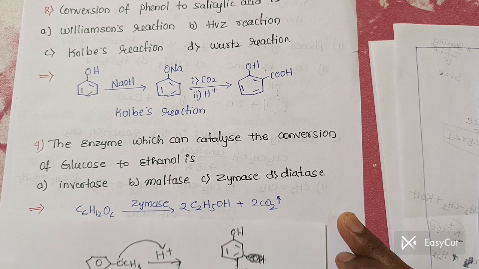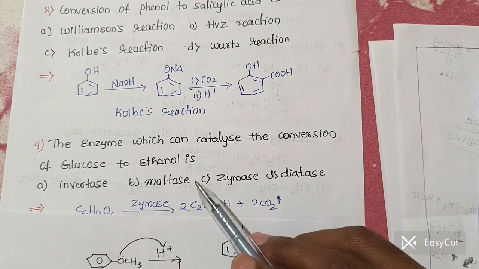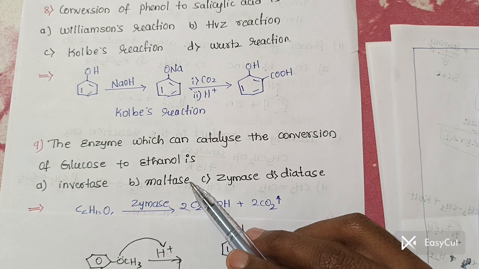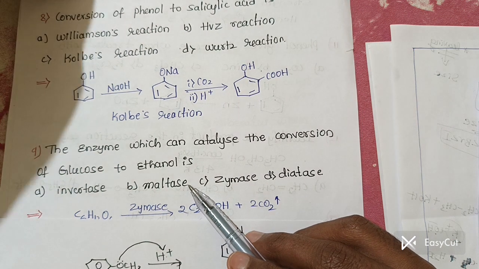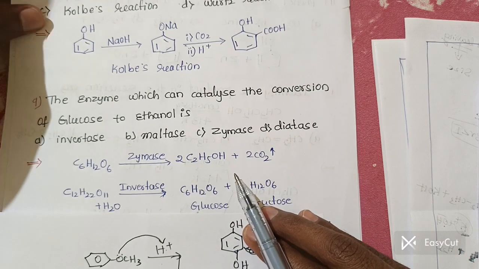The next one, the enzyme which can catalyze the conversion of glucose to ethanol is. See, these are all memory based questions. You should know which enzyme we are going to use to make ethanol from glucose.